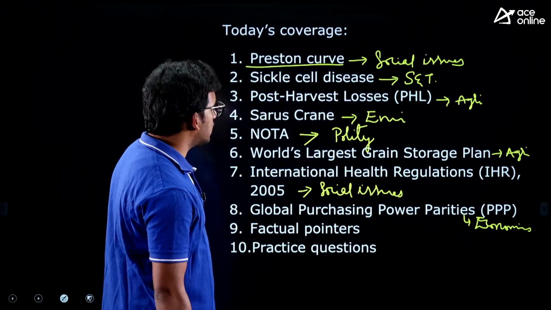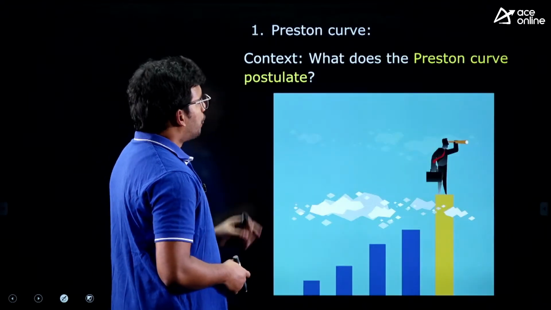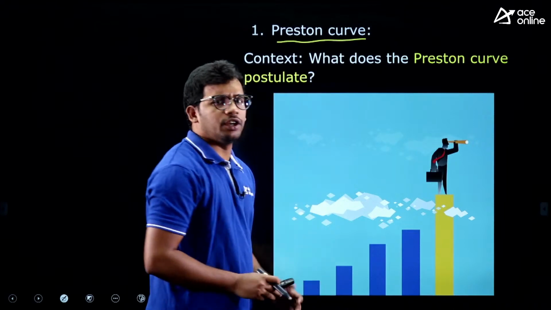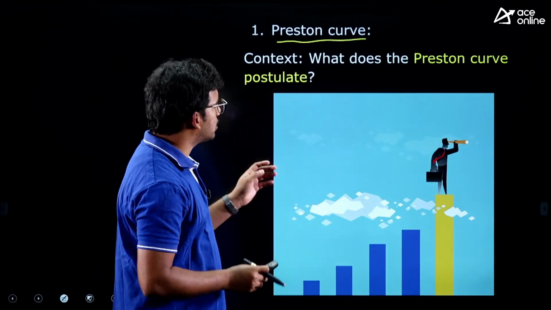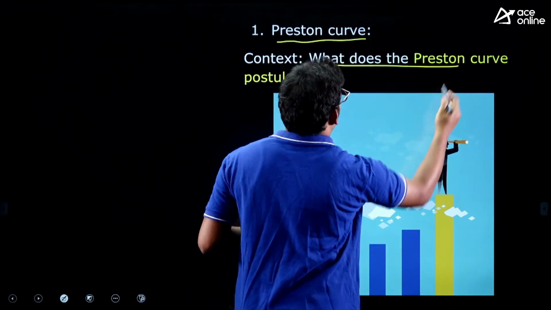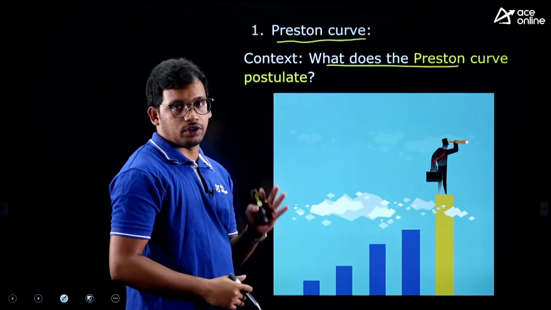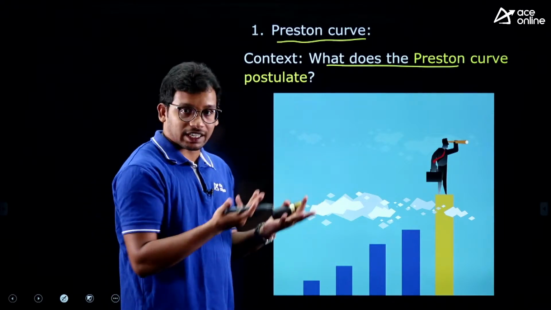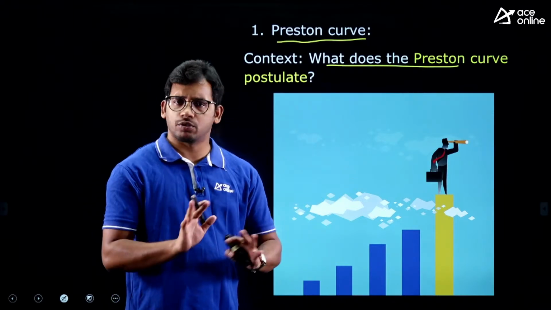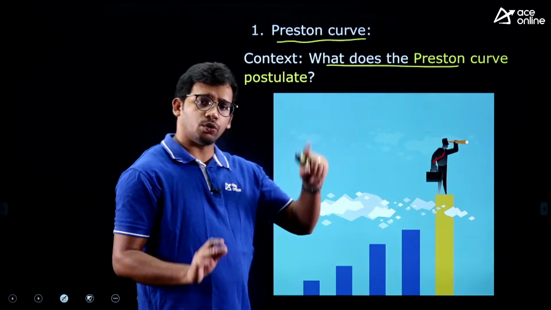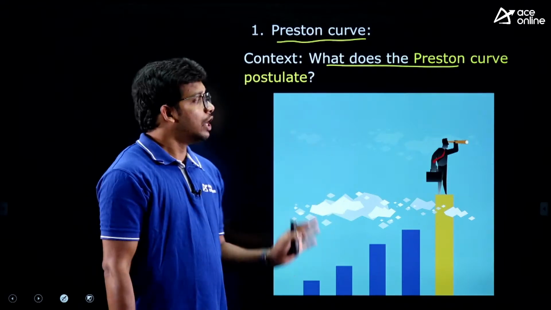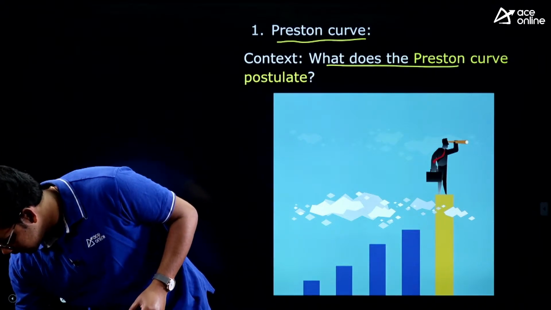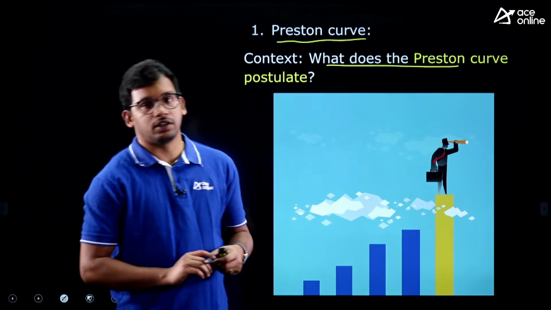So these are the articles that we are going to cover today. First one, Preston curve. This was in the news in The Hindu, yesterday's newspaper, with the headline: what does the Preston curve postulate? So it is like a theory. You need to understand the concept. There is no fact as such, the only fact is who Preston is, that is enough. You need to know what this curve says. We'll discuss this. If you have any doubts, you can ask here in the comment section, right?